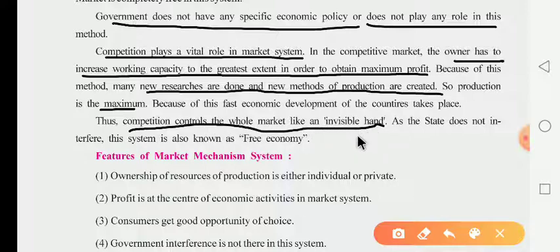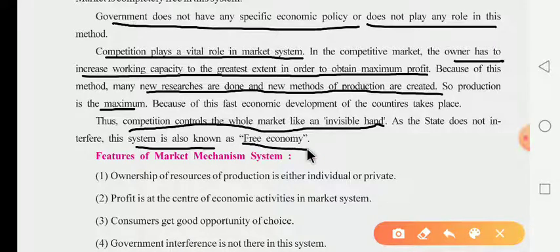Now, dear children, you have to see that huge competition is there. The competition controls the whole market like a kind of invisible hand. What is the meaning of invisible hand? It means you do not see the hands. That's why the state does not interfere. The government is not interfering in this system. And this system is also known as the free economy.